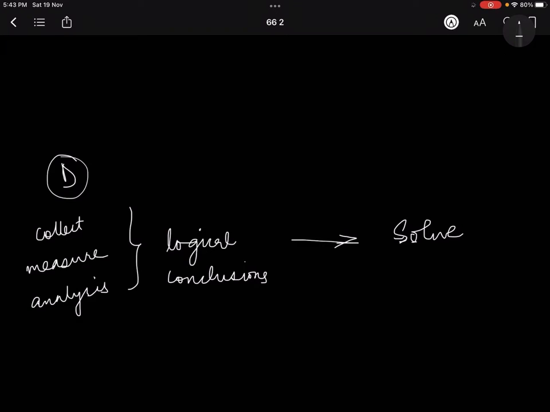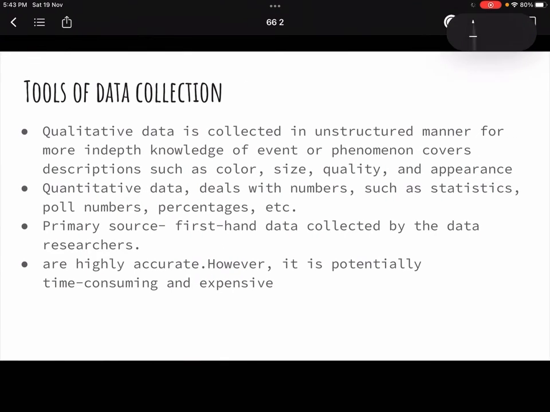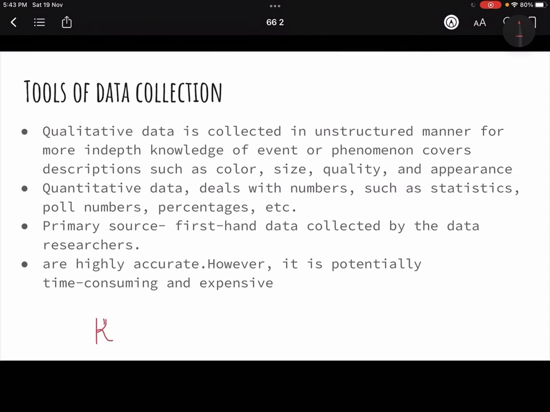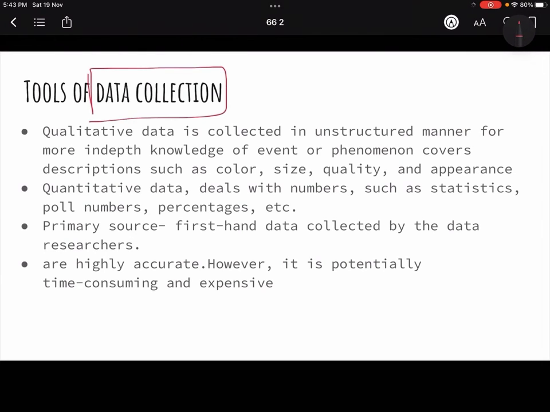So we have understood till here, but now data collection is in itself a big topic, because how you're going to come to that conclusion or how you're going to collect the data is very important. And the whole research rests on how nicely you have collected the data. So if your data is not authentic, your research will never be authentic, right? So data collection is the first step and the most important step, because if your data is good, it is relevant, it is authentic, your research will also be authentic.